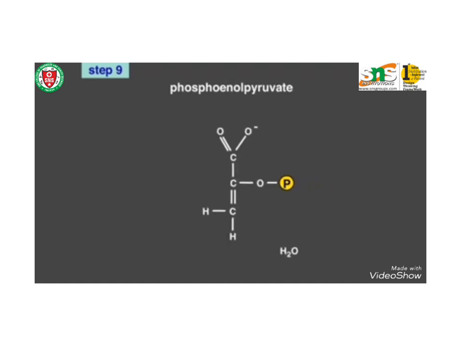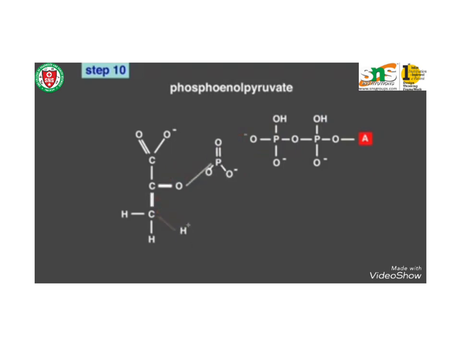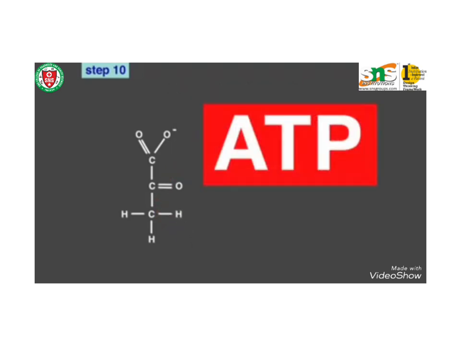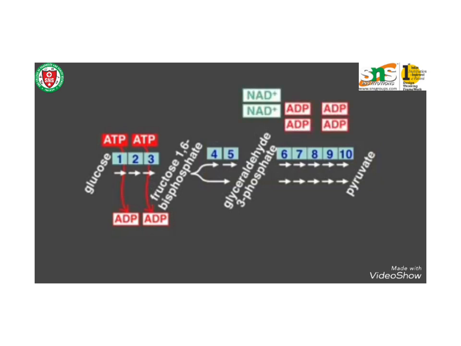See, the water molecules have been removed and you obtain phosphoenolpyruvate. A phosphate from phosphoenolpyruvate is transferred to ADP to form pyruvate and ATP by the action of pyruvate kinase. Two molecules of pyruvate and ATP are obtained here.